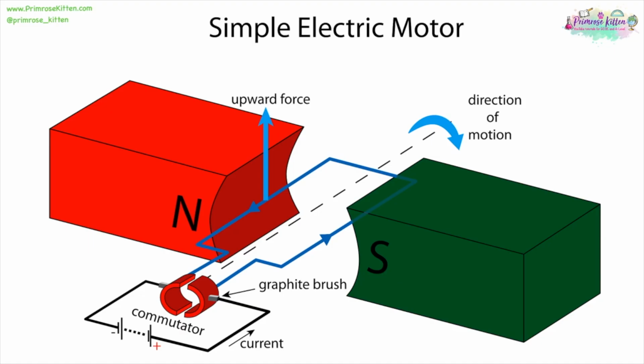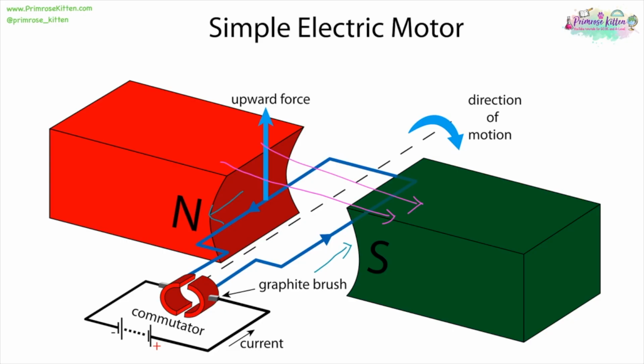While this is called a simple electric motor, there's actually quite a lot of physics going on here, and for this we really need to use our Fleming's left-hand rule. So our magnetic field is going from north to south like this. Our current is moving in two different directions. On this side it's moving in this direction, and on the other side it's moving in this direction.